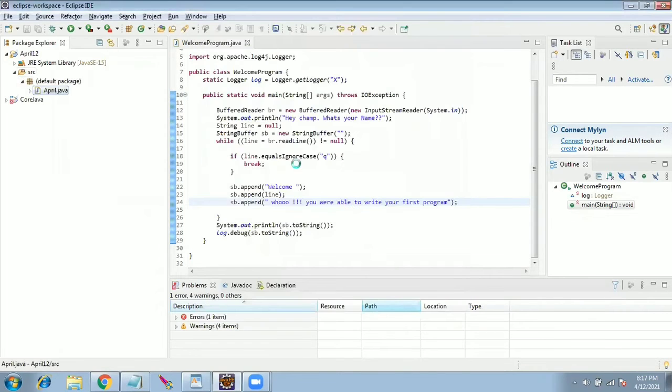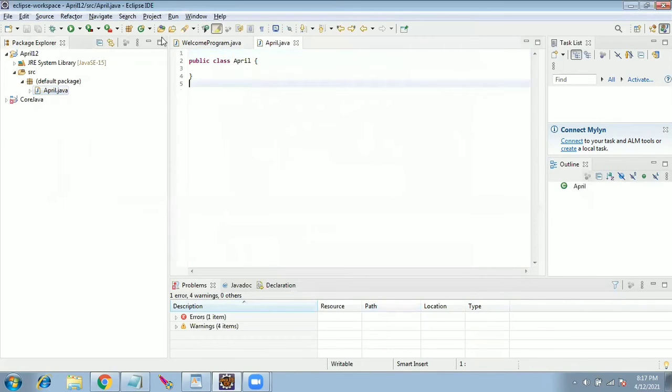I create the class. We have nothing here, just public class name, flower bracket and a flower bracket. Followed so far? Yes. Okay. Rajesh, could you please repeat? I'm sorry about that. So from where you want me to repeat?